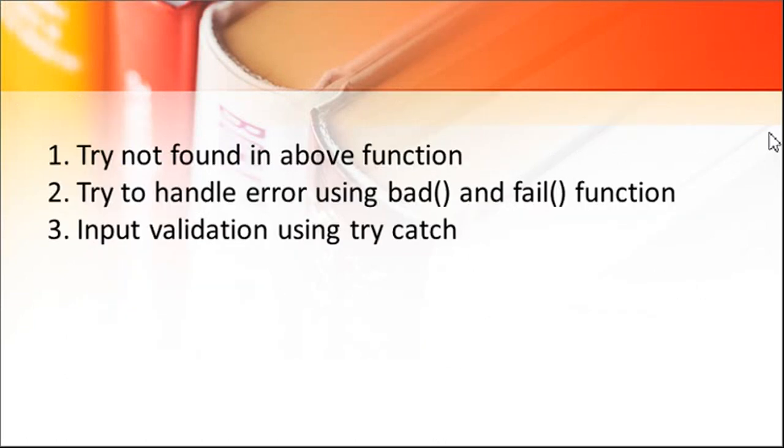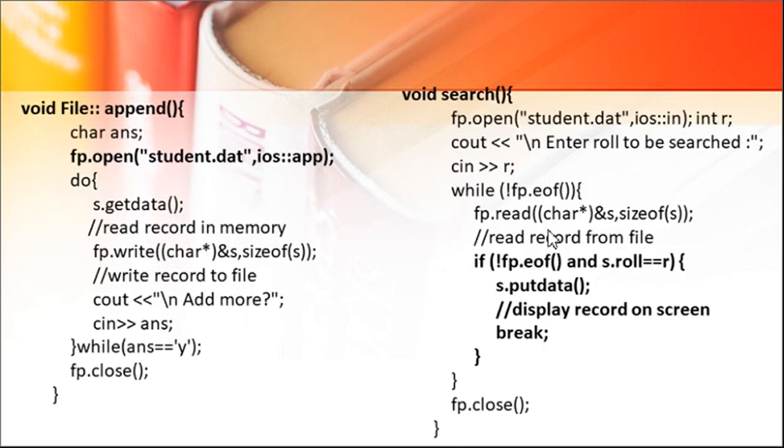Now, over here one more function I haven't added. The not found condition is not checked, which you can add in that search function by using any method. If there is EOF and the data is not displayed, you can keep one flag, found. Firstly, you can set found to 0, and set it to 1 when the record is found. So, like this you can use a flag or some method.